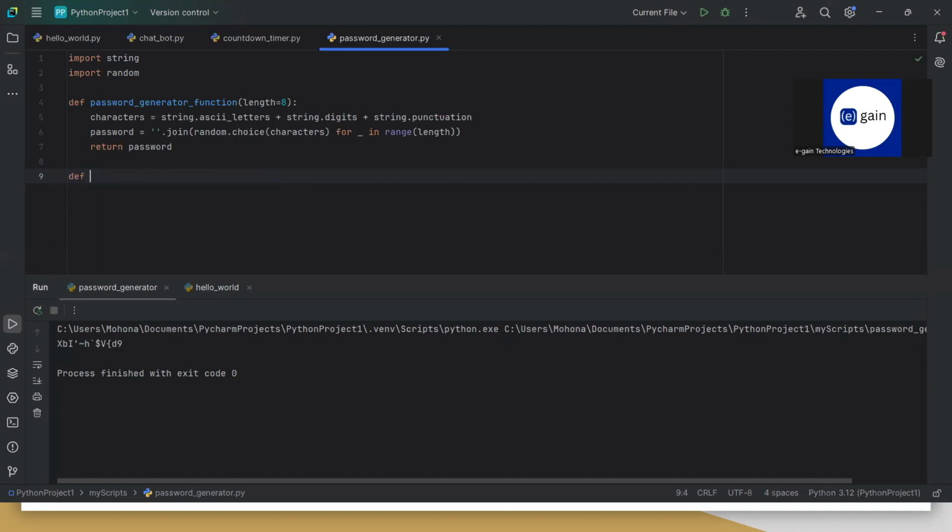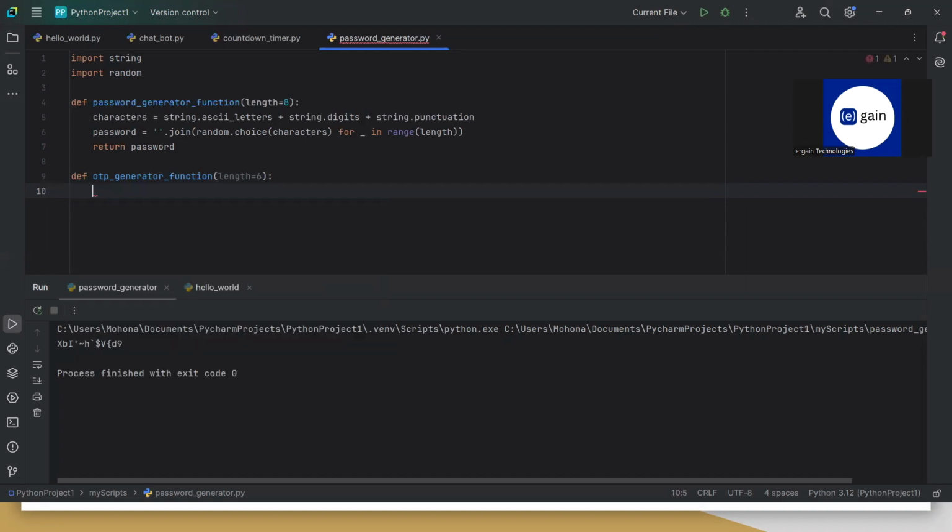Let me delete this. Let me create an OTP generator function, and I'll set the default length to this, and digits. This will create our OTP.